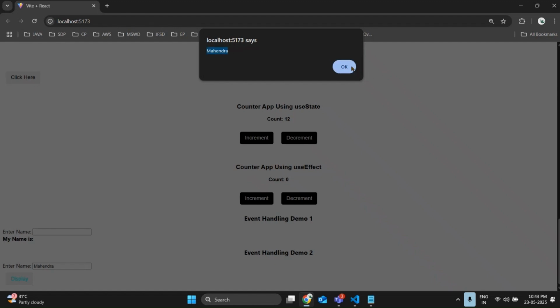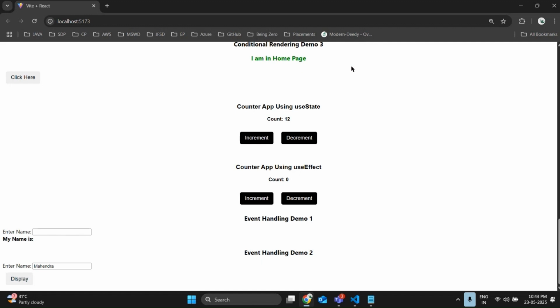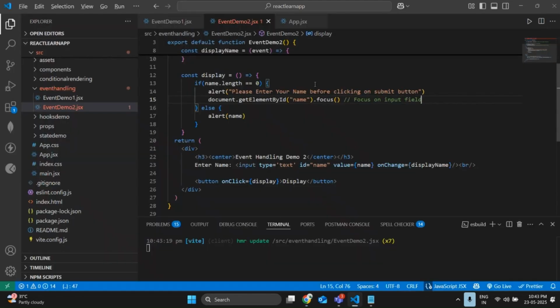But I will add some more buttons: uppercase button, lowercase button. Let me also check the count of the name, like how many characters long the name is. Let me complete the remaining code for your better understanding.